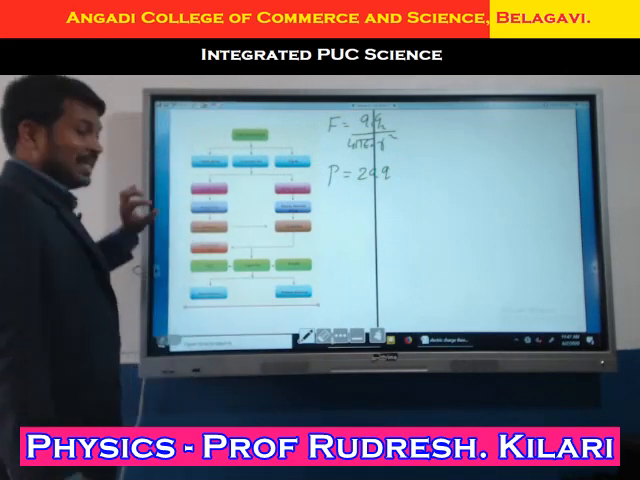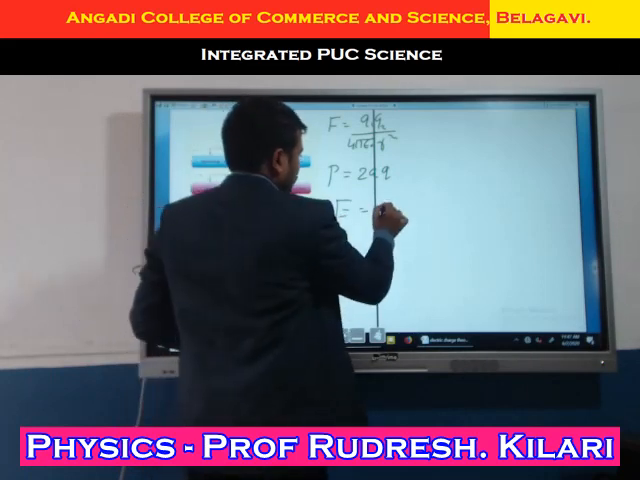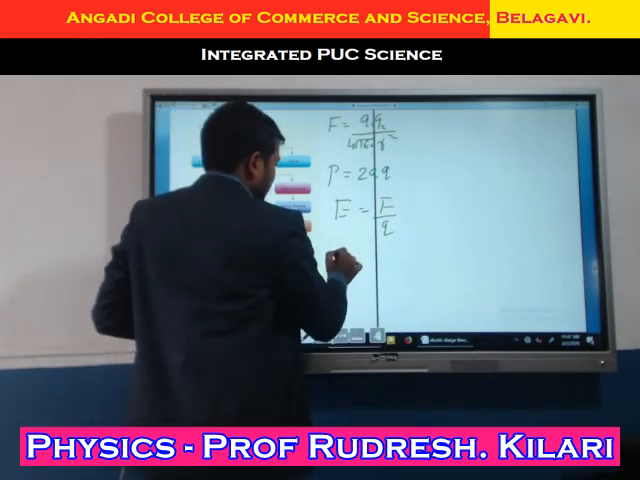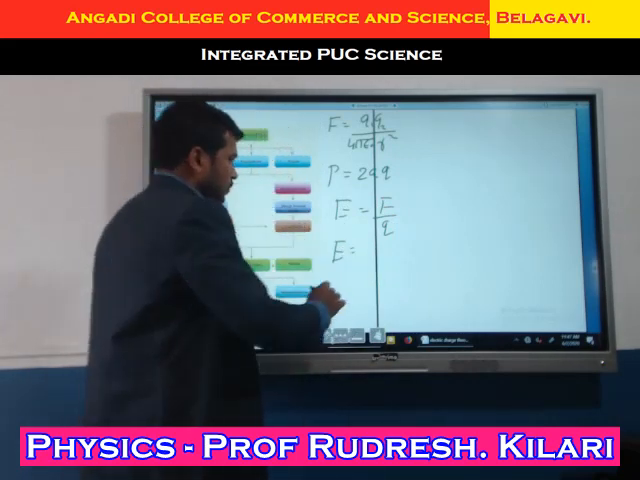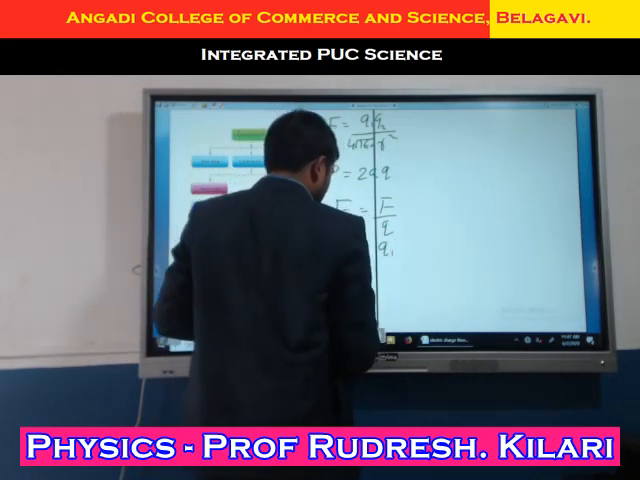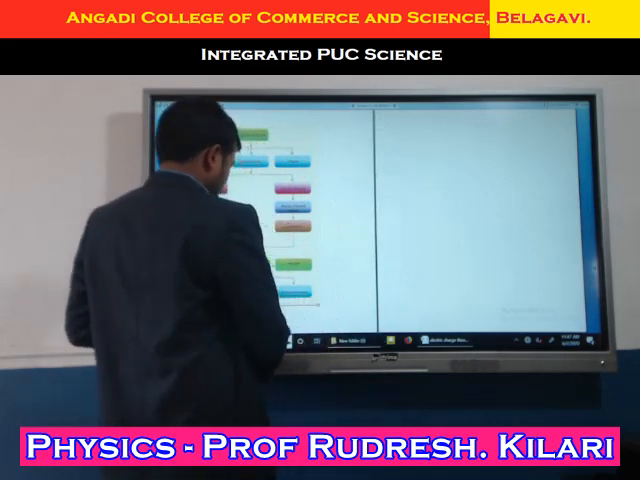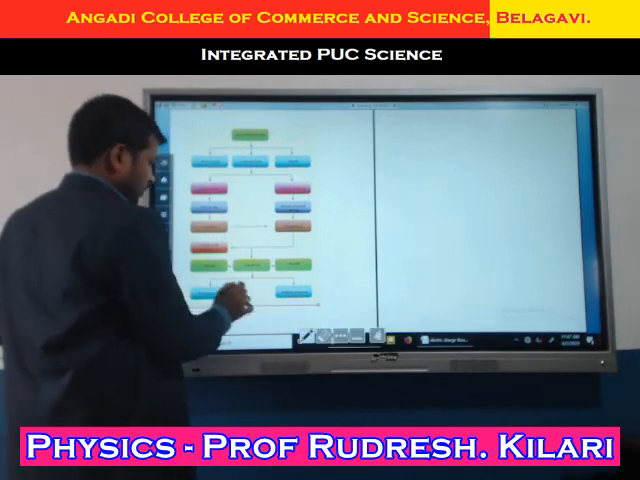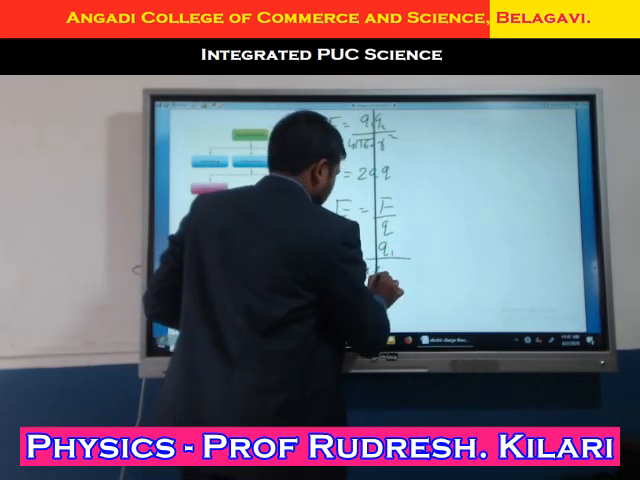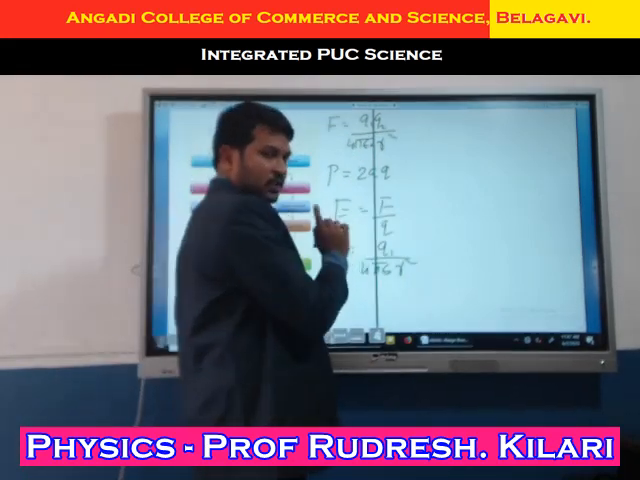Next one, electric field. Electric field, E equals force per unit test charge. Again, electric field for a point charge, E equals Q divided by 4 pi epsilon naught r square. Just assume it as Q. Here I wrote Q1, actually that is Q.